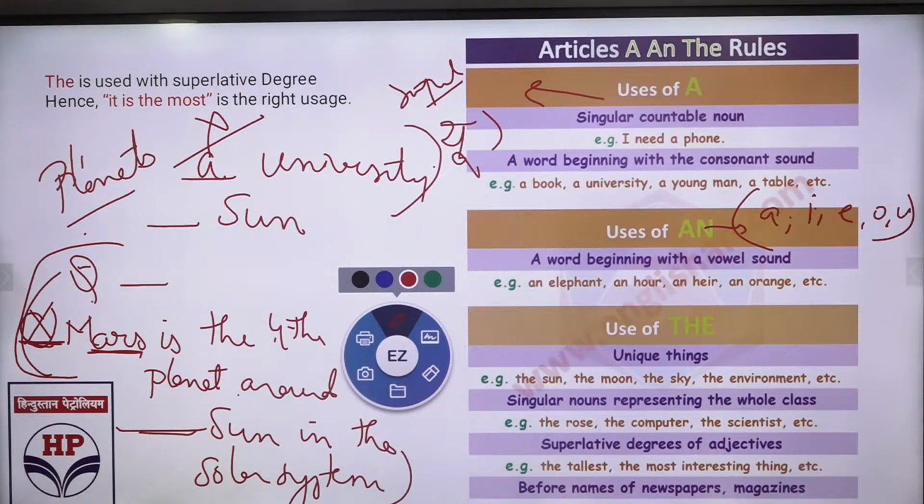Sun के आगे क्या आएगा? Now tell me that. Sun के आगे dash sun. Tell me fast. Which article would be used with sun? Speak up. No article.